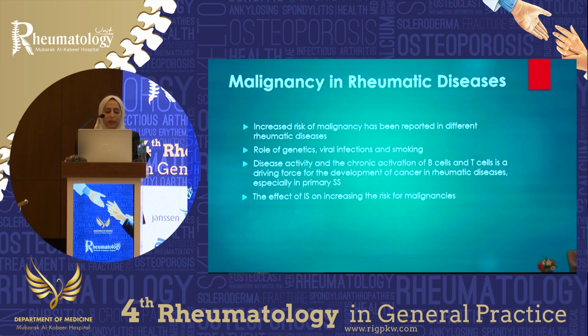Increased risk of malignancy has been reported in different rheumatic diseases, and there's, of course, the role of genetics, viral infections, and smoking. Disease activity and the chronic activation of B and T cells is the driving force for the development of cancer in rheumatic diseases, especially in diseases like Sjogren's disease or lupus. And the effect of immune suppression on increasing the risk of malignancies is always there. So it's the disease itself that can be the driving force when it's active, and again, our use of immunosuppressive treatment.